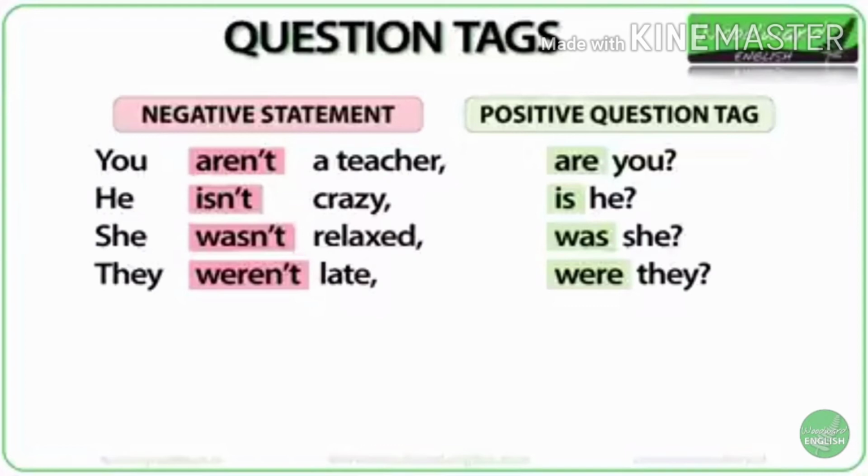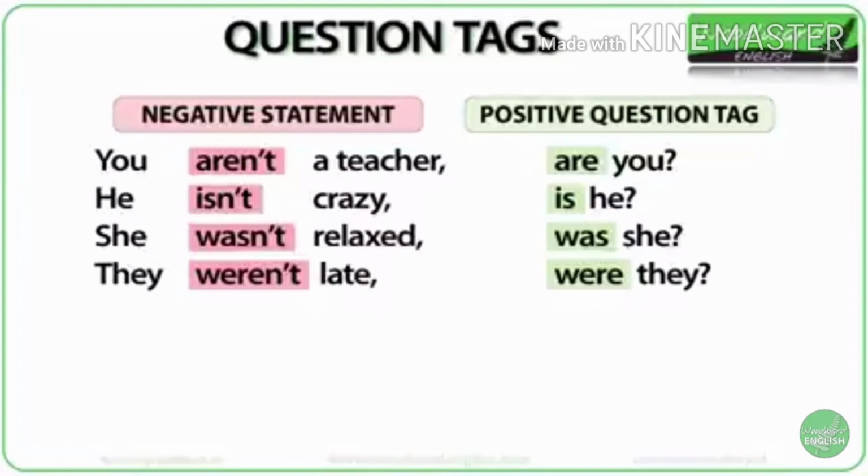If the verb to be is in the simple past tense, the question tag will also be in the past tense. Let us begin with these examples. You aren't a teacher, are you? He isn't crazy, is he? She wasn't relaxed, was she? They weren't late, were they? So I hope with this it is clear to you. Let us see further.